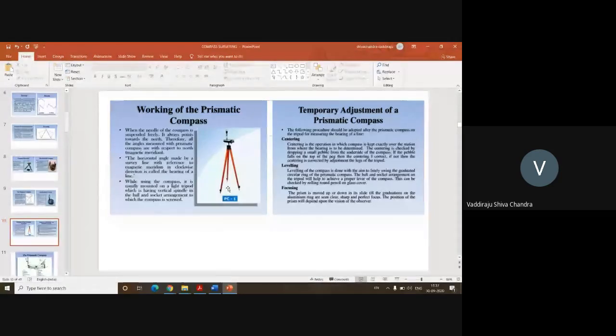And leveling. Once you have fixed this and the instrument is centered properly, exactly on the station point in the ground, then you need to move back aside and see whether the compass which is fixed to the tripod leg is level or not, whether there is any inclination towards any one side of the compass, or whether it is looking perfectly horizontal or perfectly parallel to the ground. If it is not perfectly parallel to the ground, then you need to hold the compass on either side with 2 hands and gently press on which side it is lowered.